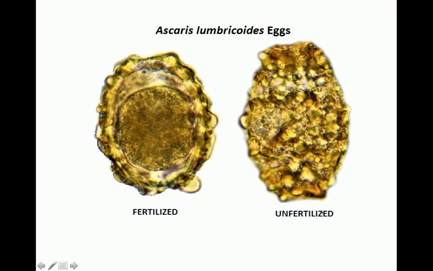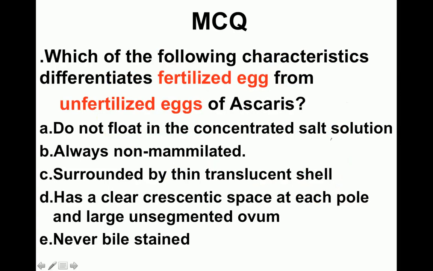This picture is showing you both the fertilized and the unfertilized egg, and here you can easily differentiate between what I have just told you. If you look at this well-defined ovum, you don't see any ova over here, and then this ovum over here, there are clear spaces at the poles which are not seen here. So this unfertilized egg is basically a protoplasmic mass with refractile granules. The ovum is atrophied and there is hardly any albuminous coat around it.